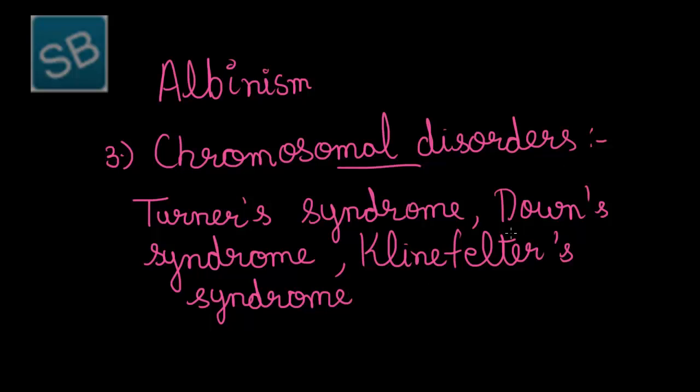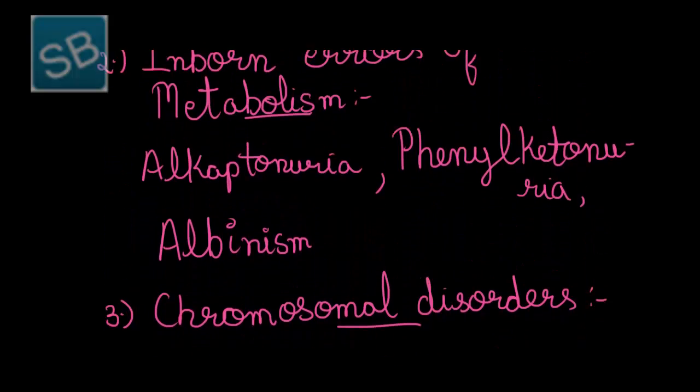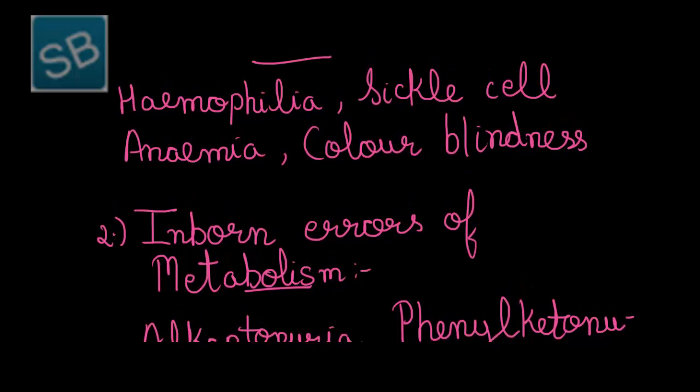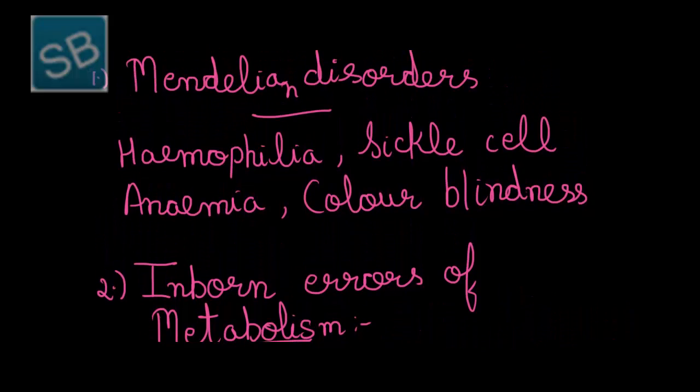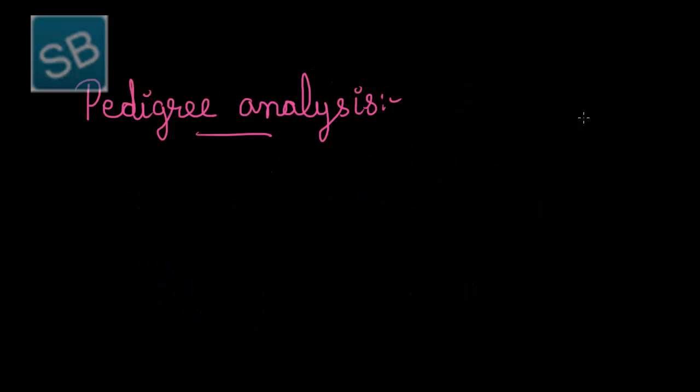But before understanding all three types of disorders along with their diseases, let us understand one of the most important terms, that is pedigree analysis. Now, what does the term pedigree analysis mean?